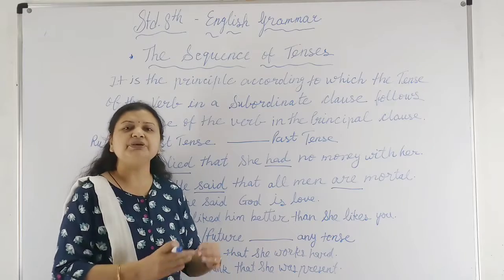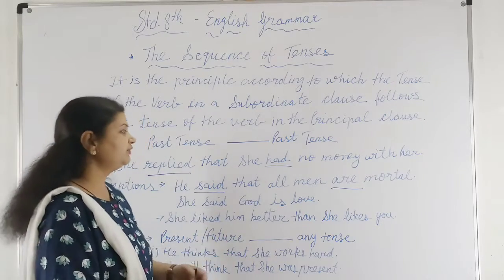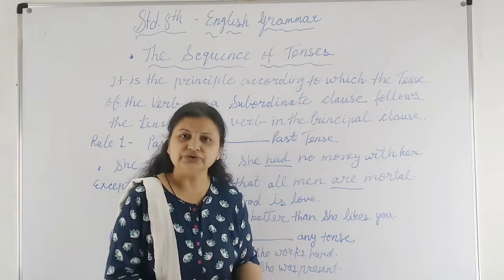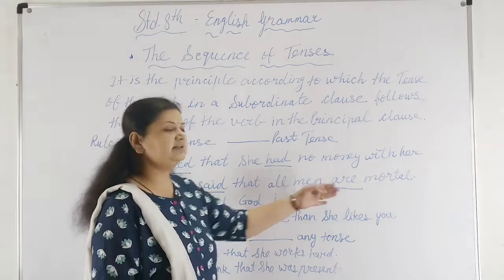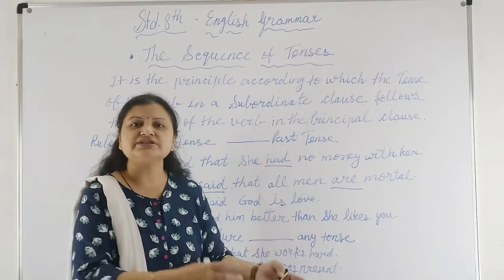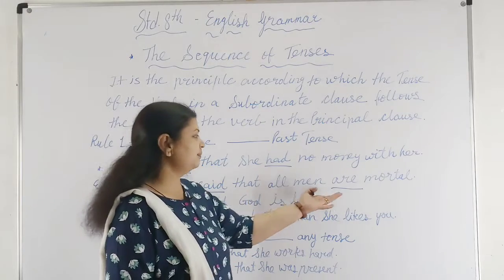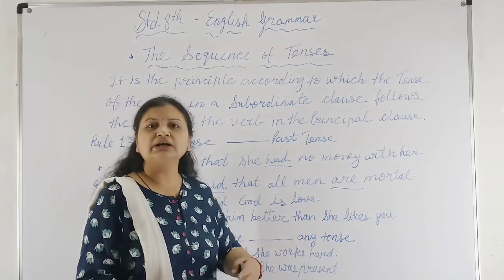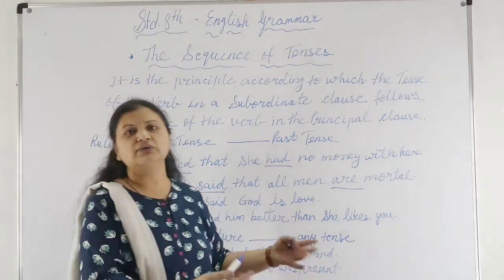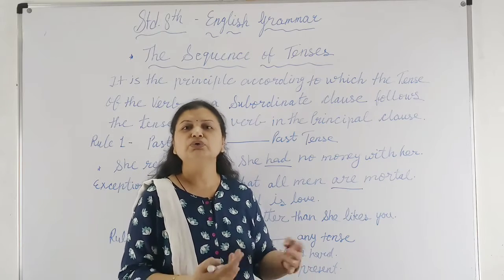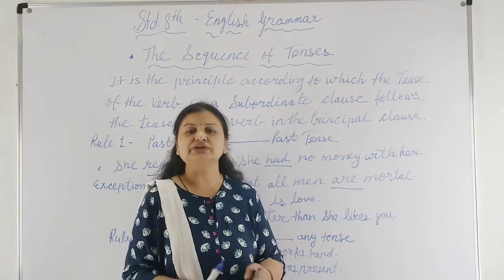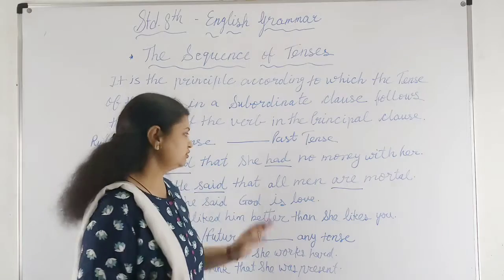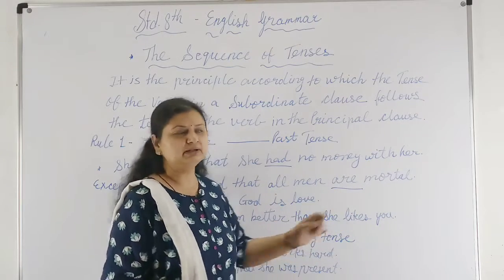Past tense will be followed in both clauses, but if the sentence is a scientific fact or a general truth, then we have to use the simple present tense. We cannot change it into past because this sentence is perfect: all men are mortal, we all have to die. Likewise, "Earth rounds around the sun". Rounds or moves are simple present tense. We cannot say the earth moved around the sun, because right now it is still moving. So we are using the simple present tense.